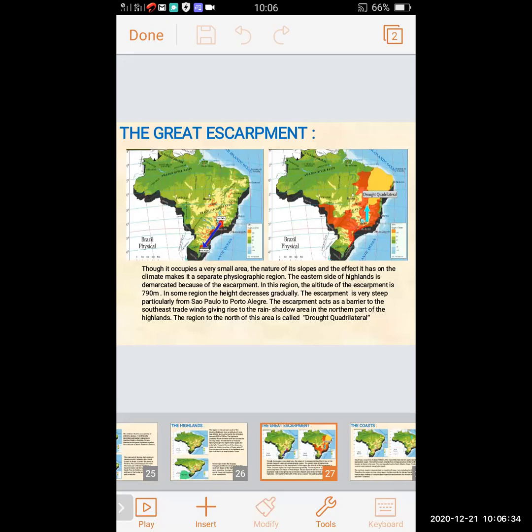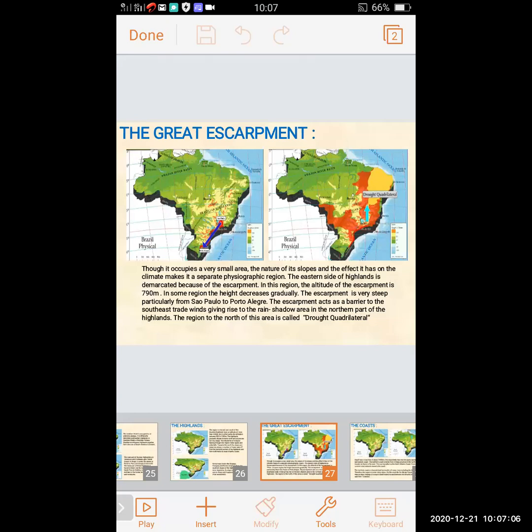In this region, the altitude of the escarpment is 790 meters. In some regions, the height decreases gradually. The altitude is 790 meters, but in some regions it reduces.